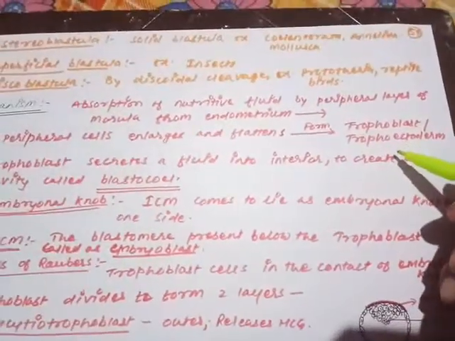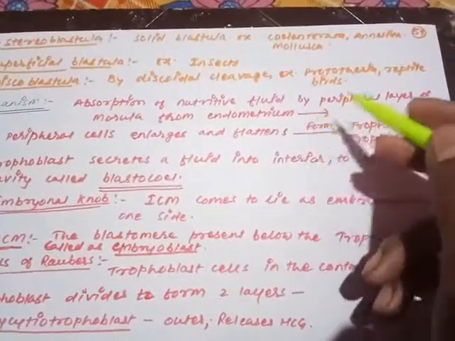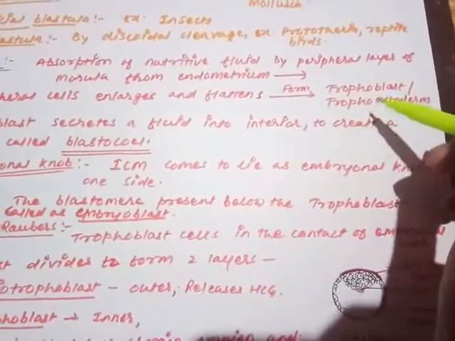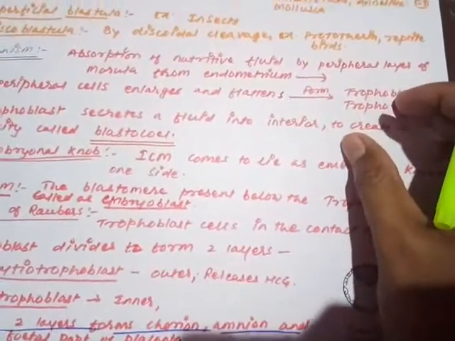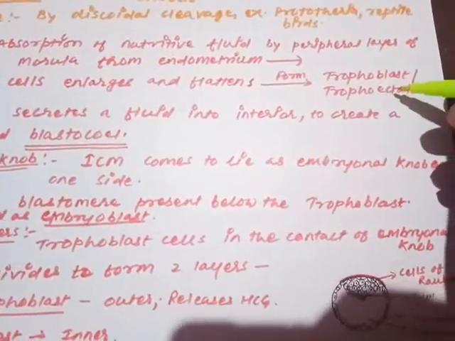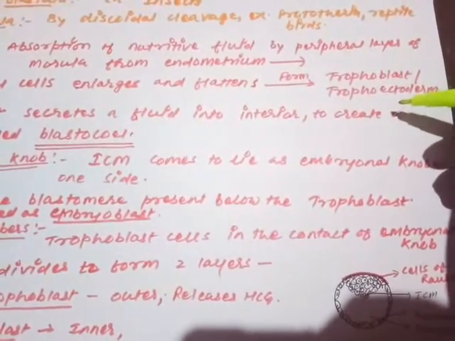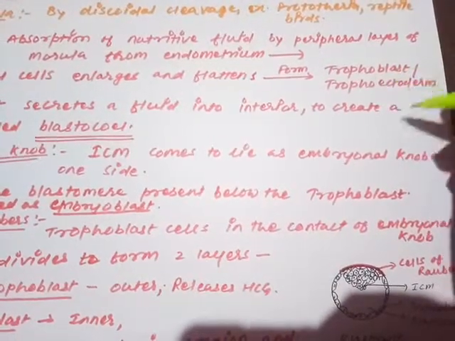So, are you getting my point? The peripheral cells of the morula are going to enlarge and flatten up by absorption of the nutritive fluid and will form a new type of cell. That cell is called trophoblast or trophoectoderm. My dear child, remember this cell is very important. The word tropho originated from trophic, nutrition. Blast means blastula. So the structure which is going to provide nutrition for the blastomeres is called trophoblast. Trophoectoderm: why ectoderm? These are the cells present on the peripheral layer, that is why they are called trophoectoderm.